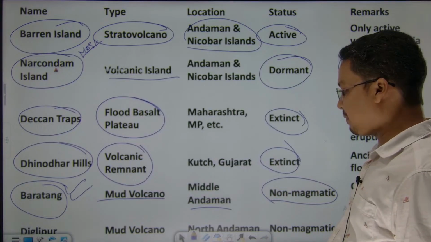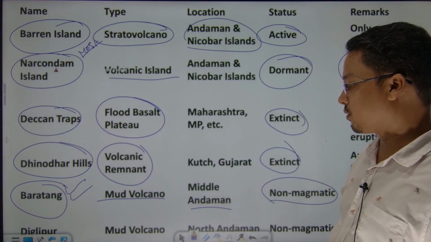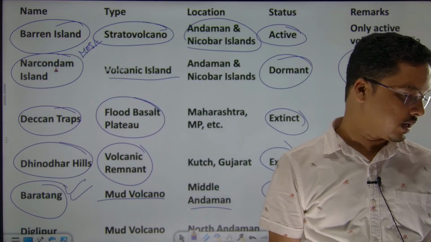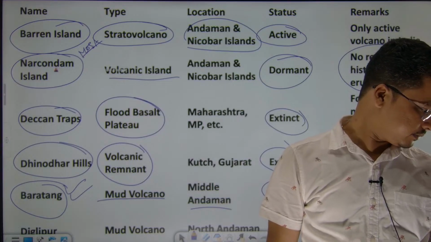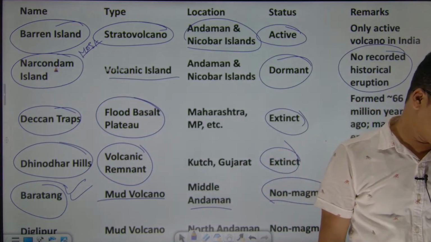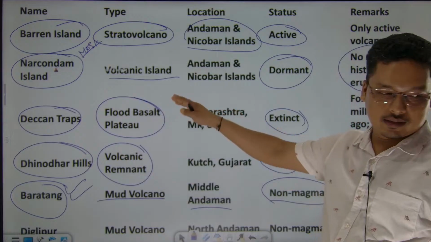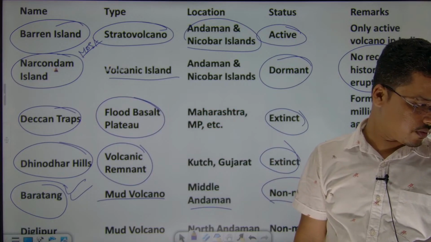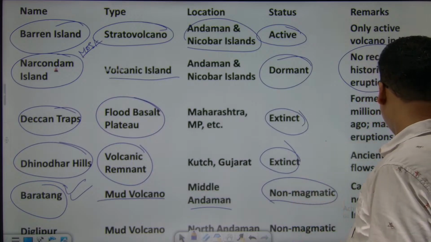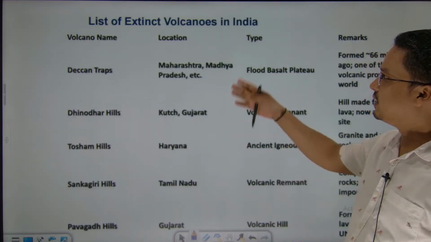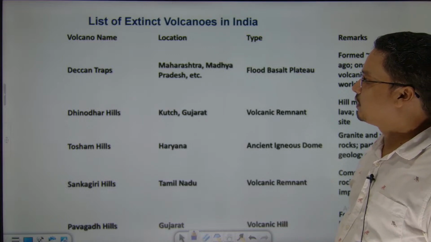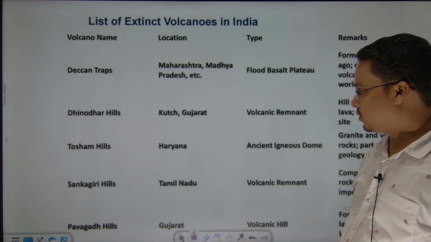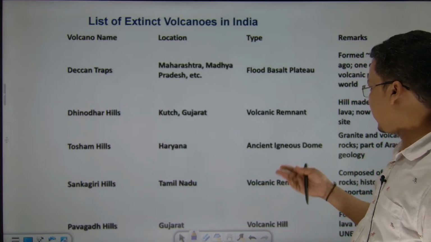North Andaman पे यहाँ पे भी है, Diglipur, यहाँ पे भी mud volcanoes हैं. So these are also important volcanoes.